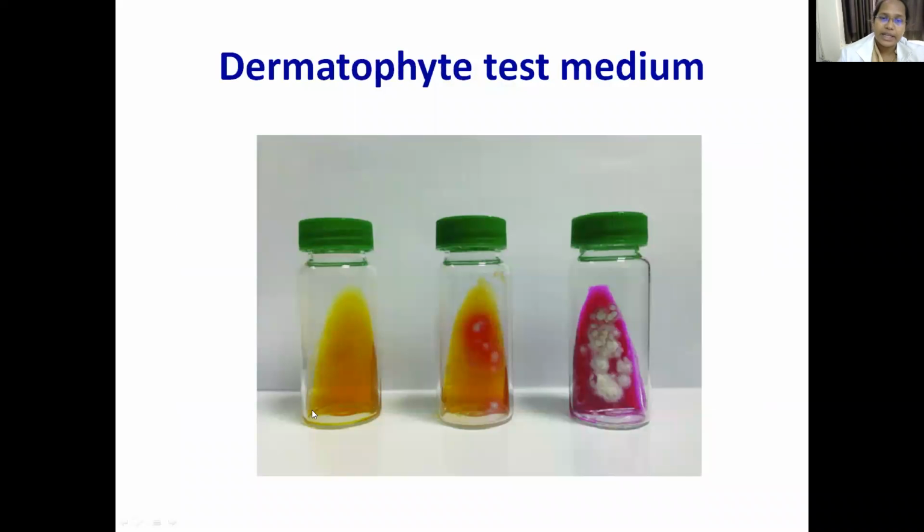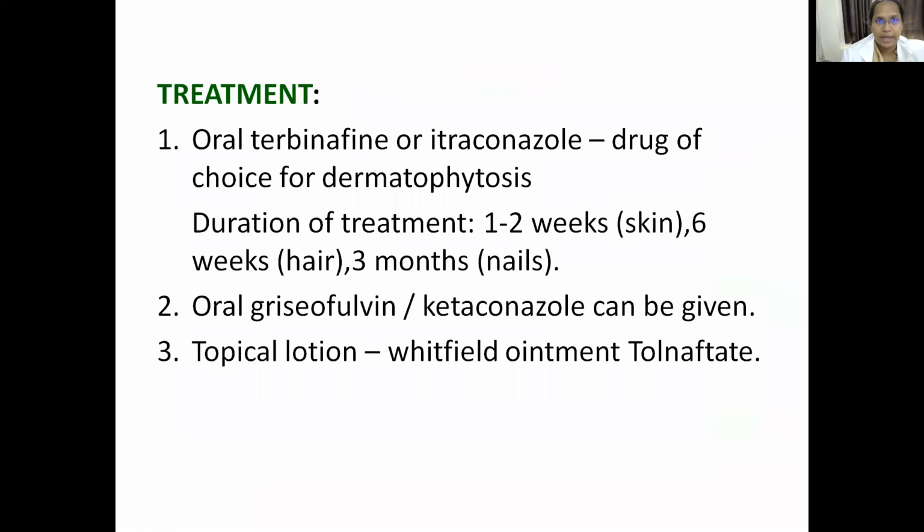So this is dermatophyte test medium. Due to the production of alkaline metabolites, this particular color change will be observed. This is the uninoculated medium. Here you can see the production of red colonies. Here you will see the color change of the medium to pink. This is known as dermatophyte test medium.